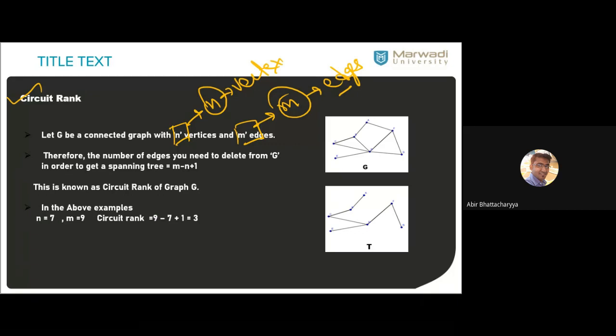For example, let us consider the last graph G. In this graph, we have how many vertices? 7 vertices. How many edges? 9 edges.